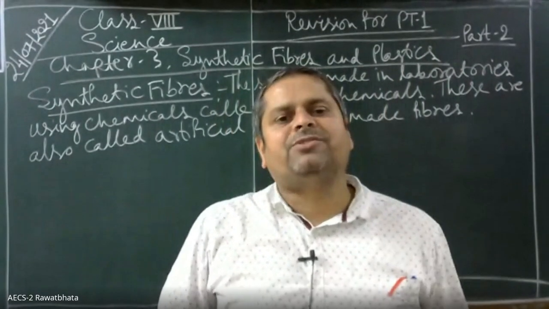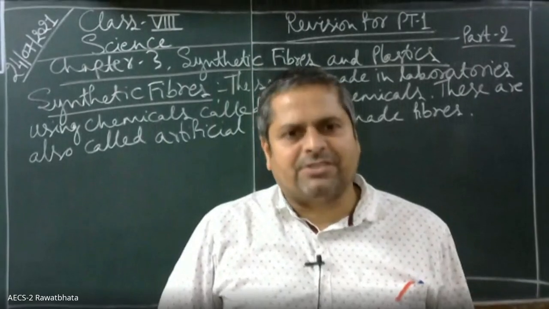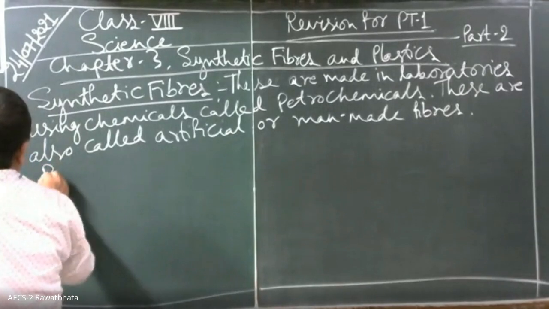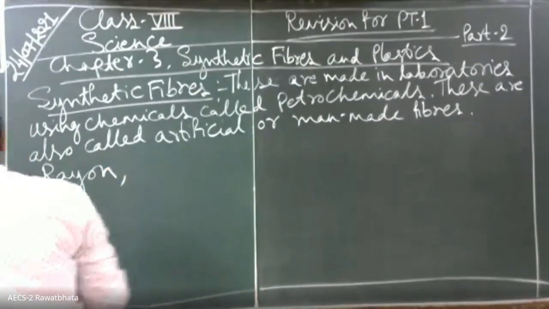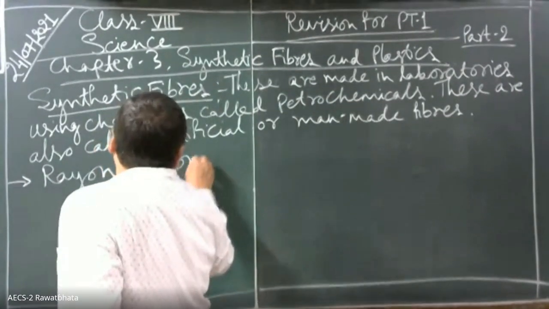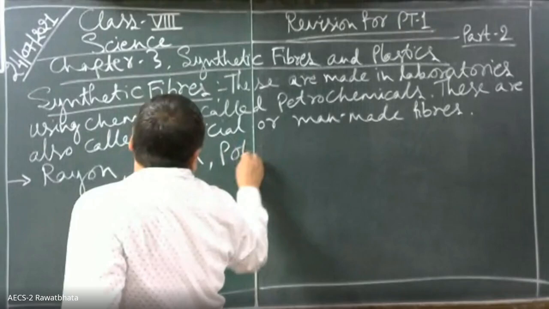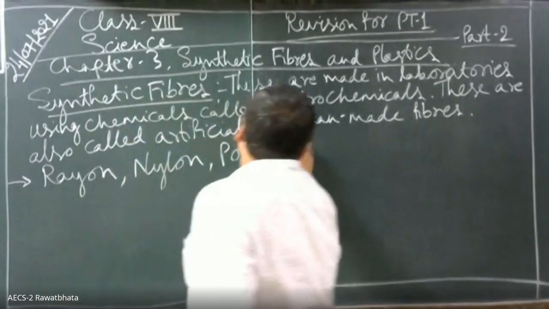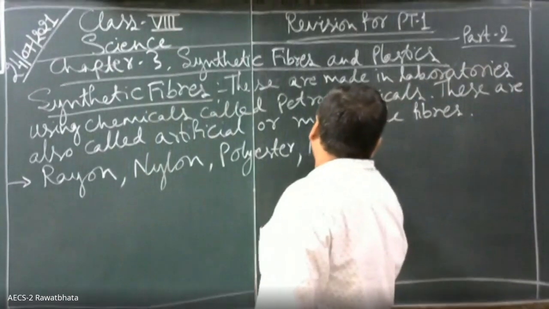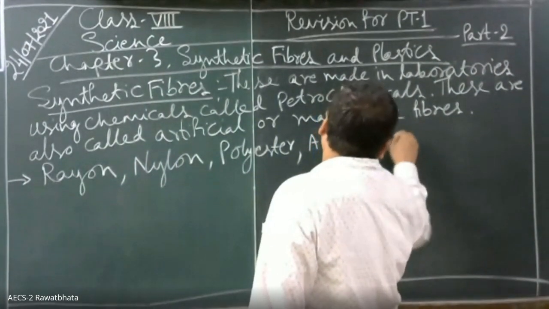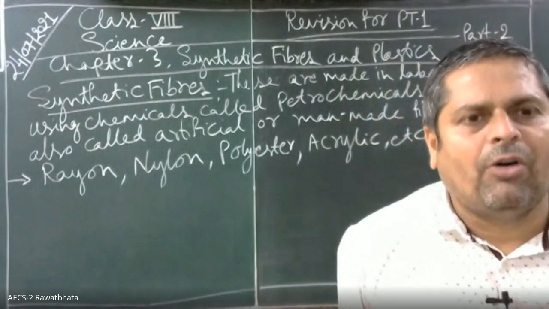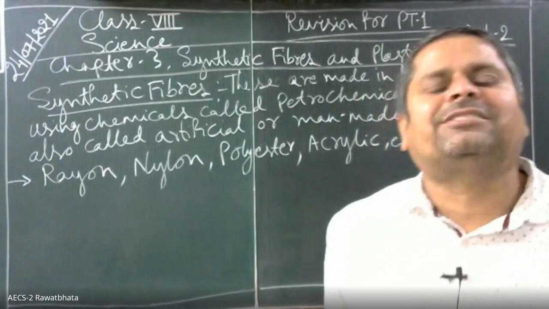Now let us see the examples of artificial fibers. Artificial fibers are rayon, then nylon, then polyester, acrylic, etc. All these are artificial fibers or man-made fibers or synthetic fibers.